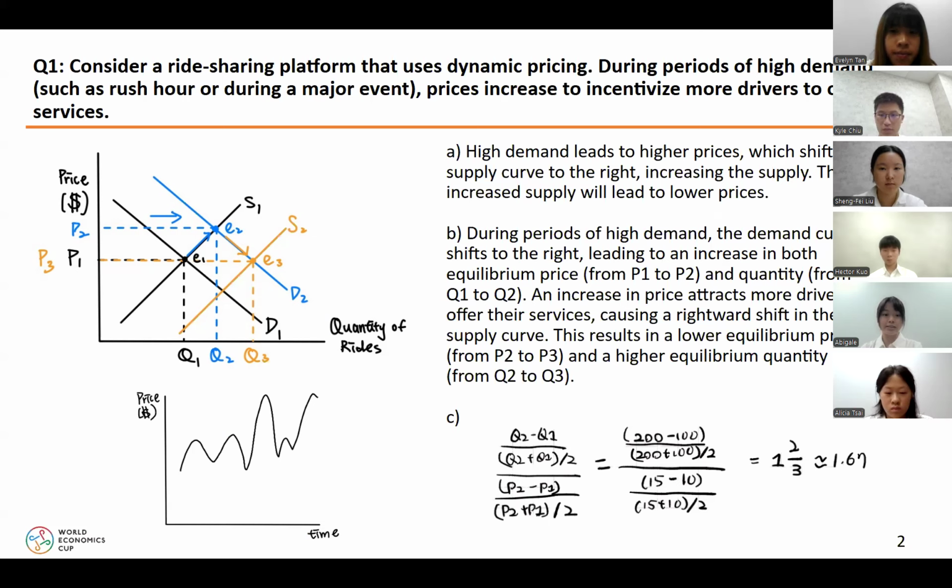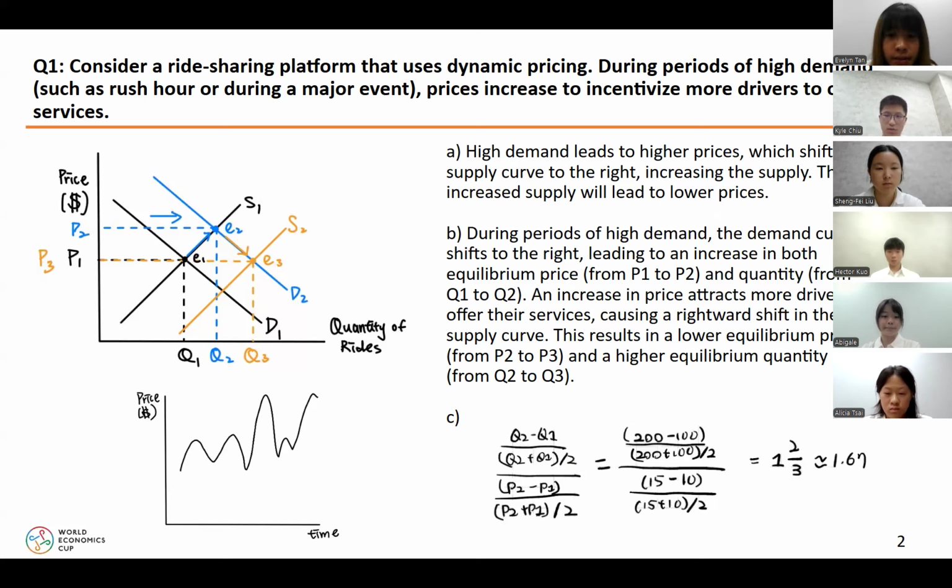But this process doesn't stop after one adjustment. In reality, both demand and supply shift rapidly in response to each other. As shown in the price versus time graph, price is not constant. It fluctuates continuously as the system adjusts. A price increase attracts more drivers to enter the market, leading to an increase in supply. As supply rises, price begins to fall. In response to lower prices, some drivers may exit the market, which then causes the price to rise again. This cycle continues, creating a repeating pattern of market adjustment.